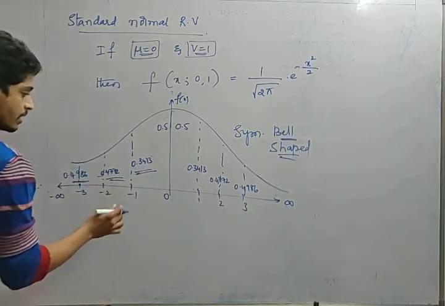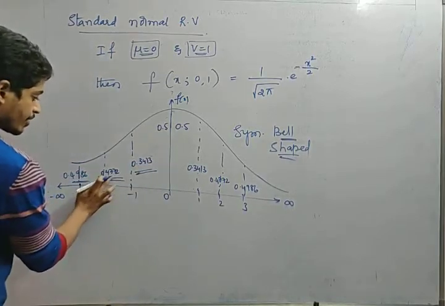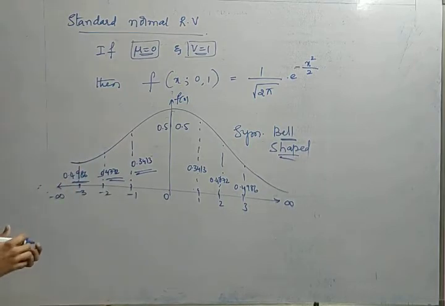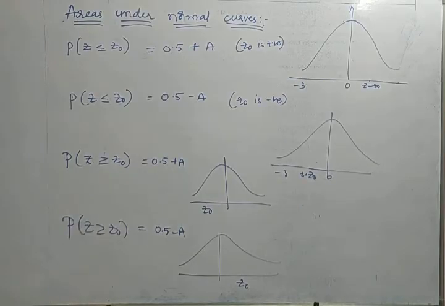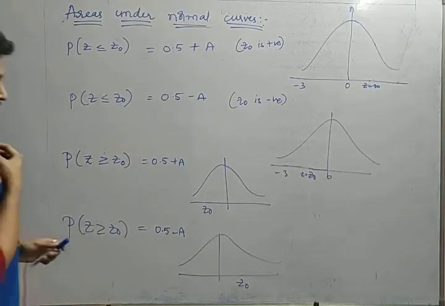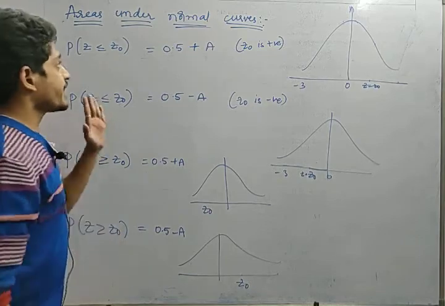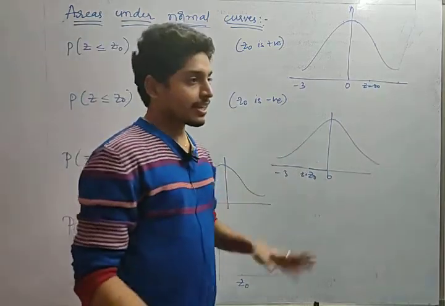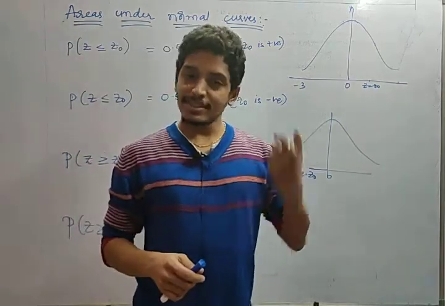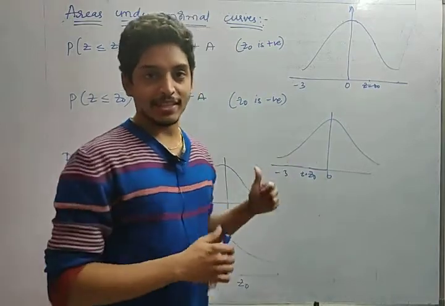Okay, 0.3413, 0.4742, 0.4986. In this way, you just remember. Now let us see areas under different normal curves. Friends, now let us see different areas under normal curves. These are all practical curves, friends. Let us see once just a sort of analysis and application regarding this normal distribution.